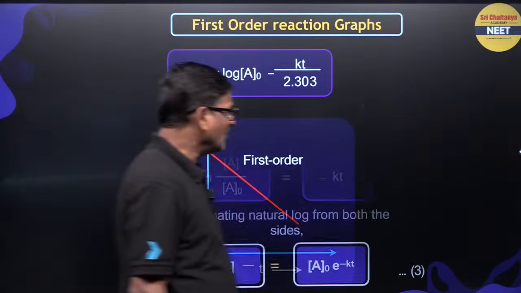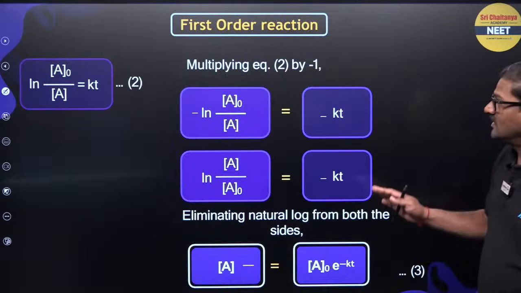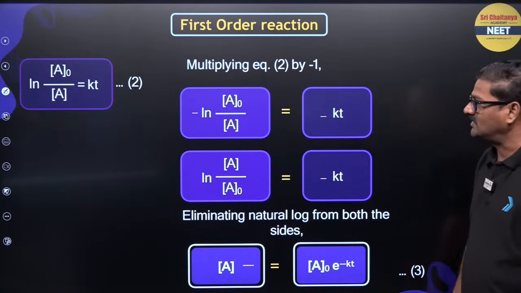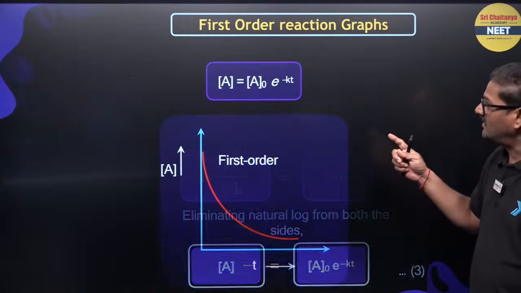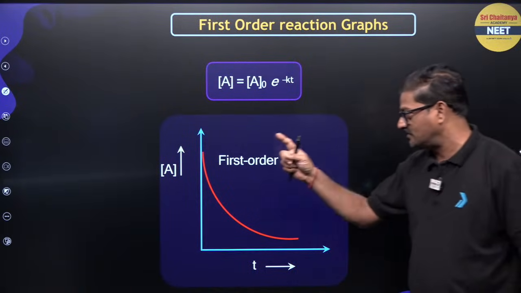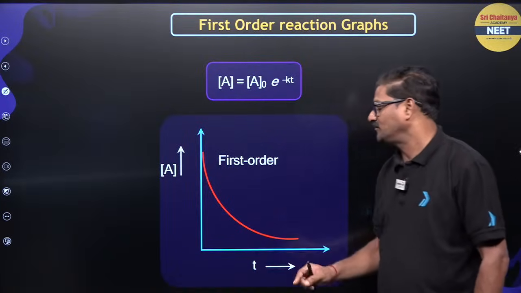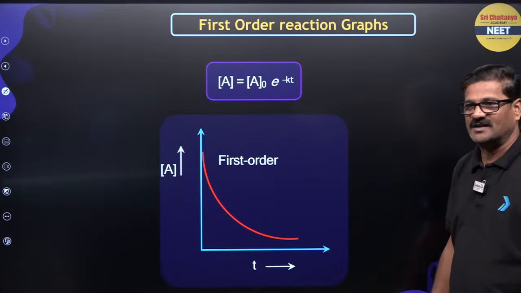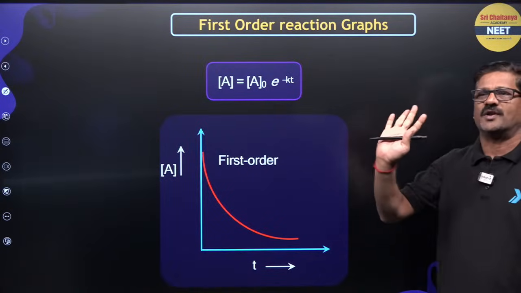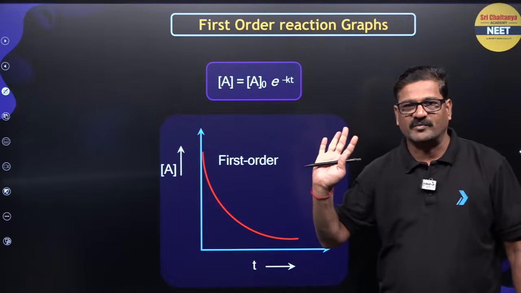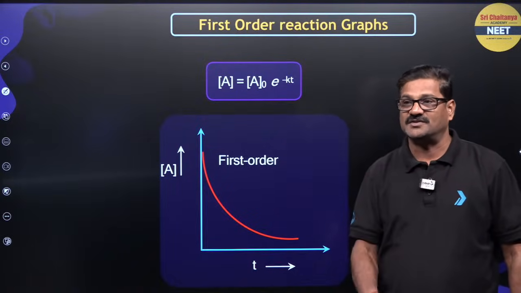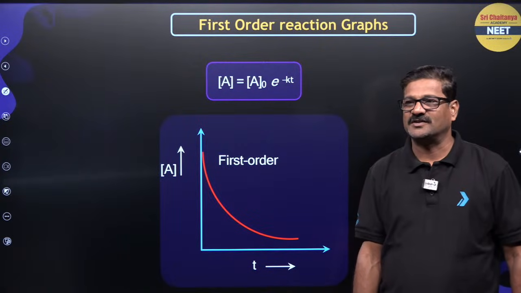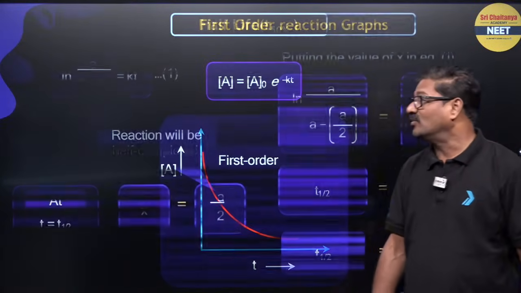Fine. Now moving ahead, this is the exponential form. A is equal to a naught exponent minus kt is the exponential formula, and let us talk about concentration of A versus T. For the first order, it is going to be a rectangular hyperbola. Rectangular hyperbola. These graphs are super important for the NEET examination, children, right? Expecting doubts from your side. Moving ahead here,